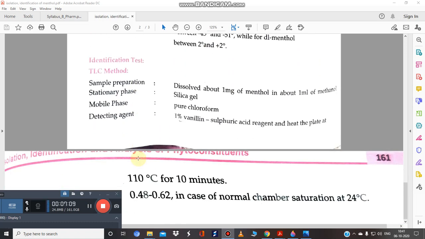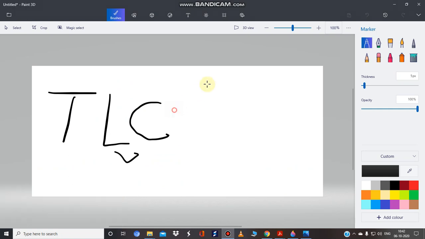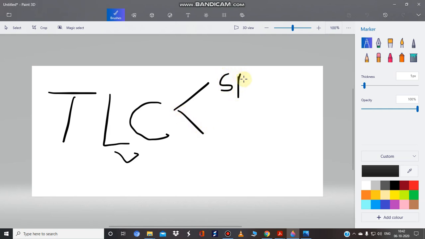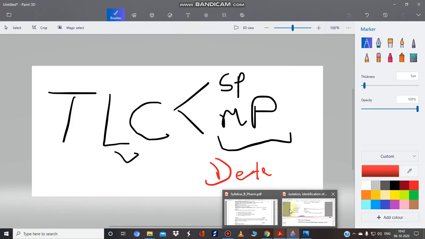So let's talk about the identification. First of all, for the identification of menthol, which chromatographic technique will we apply? Yes, we will use TLC, and we know for any chromatography we use two things, stationary phase and mobile phase. Another important thing is the detecting reagent, or the spraying reagent, we use to visualize our spots. Let's see what the requirements for this TLC are.